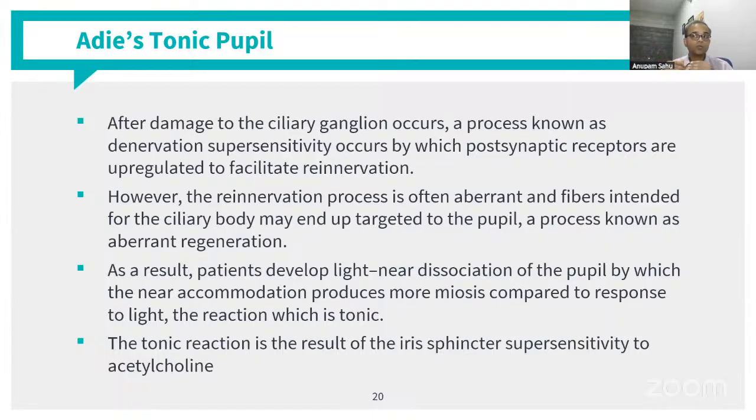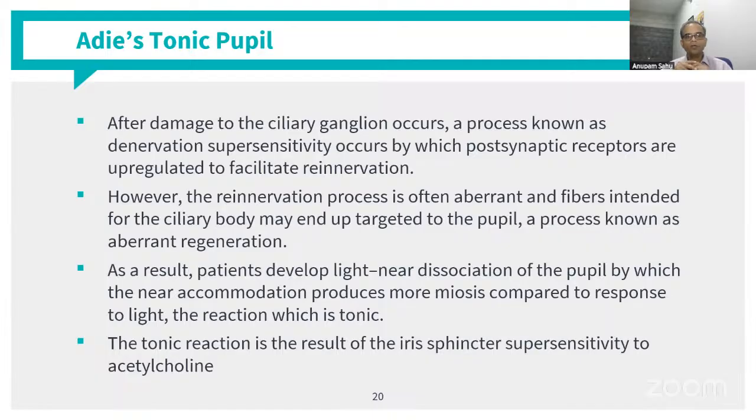The constriction is again slower than the other eye, but the amount of constriction is many a times much more than you see, and the amount of time that it stays constricted is much more, and that is because of a denervation supersensitivity that occurs in the postsynaptic receptor. So the ciliary ganglion is damaged, maybe the short ciliary nerves are also damaged. But then the receptors start getting a denervation supersensitivity, and even small amounts of acetylcholine lead to increased constriction of the sphincter pupillae, and that leads to the tonic pupil that we see in these patients later on in their life.